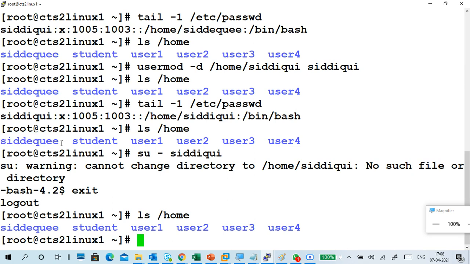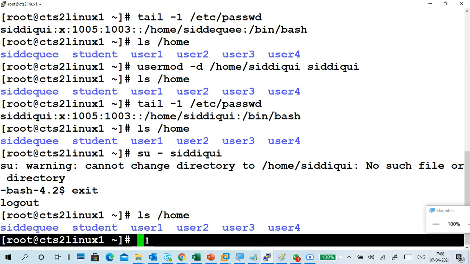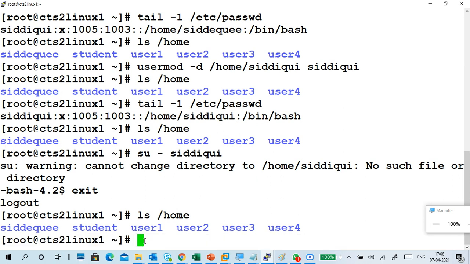Then how to change this one? This is a directory name. How to change the directory name from here to like this? Anyone? How to change the directory name? We have to rename it. We have to rename the directory. How to do it?